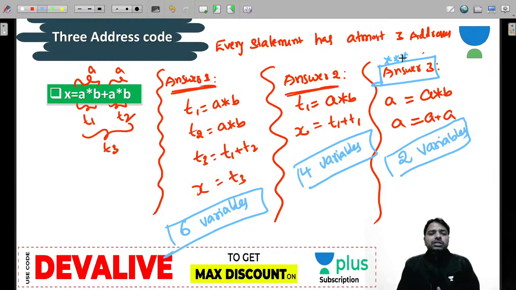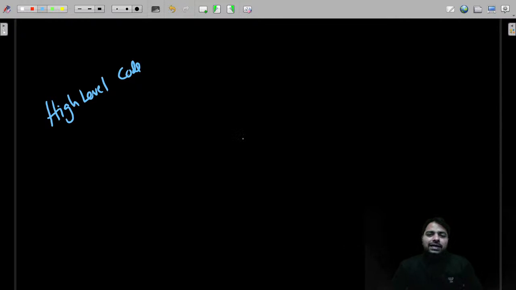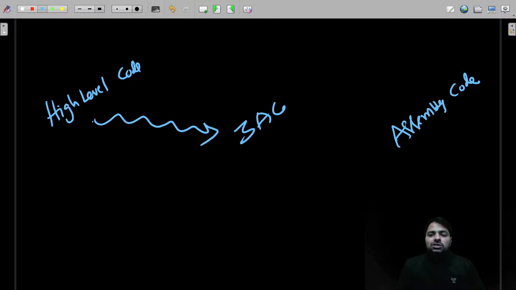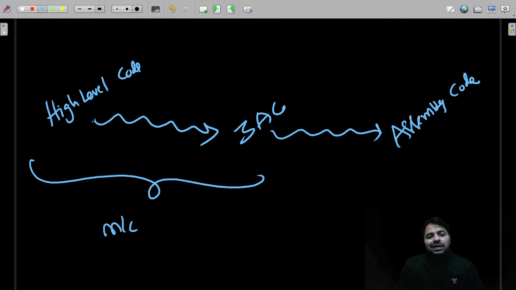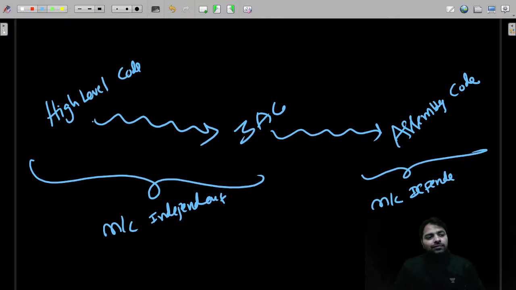When you look at every instruction, you have at most 3 addresses. Then why do you require this at most 3 addresses concept, guys? Anybody? The reason is you have high level code, you have this 3 address code, and you have assembly code. High level code you can convert to 3 address code, and 3 address code you can convert to assembly code. These two are machine independent, so they are very easy to understand, and assembly code is machine dependent. Everyone? Yeah.